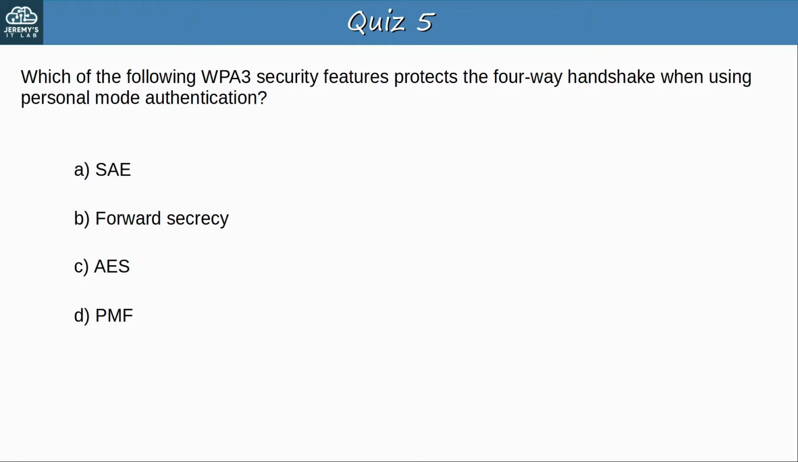Which of the following WPA3 security features protects the 4-way handshake when using personal mode authentication? Pause the video now to select the best answer. Okay, the answer is A, SAE. SAE is simultaneous authentication of equals, and it allows for a more secure 4-way handshake during authentication using personal mode. Okay, that's all for the quiz.